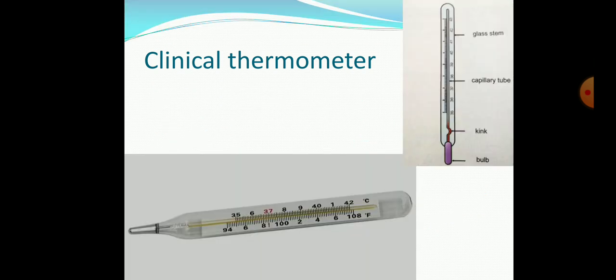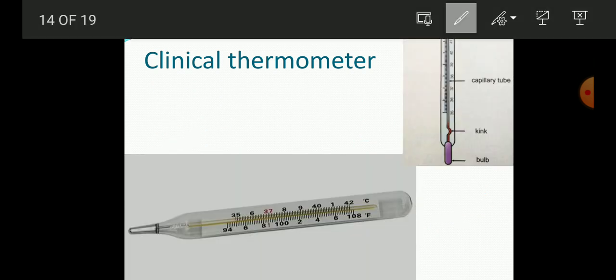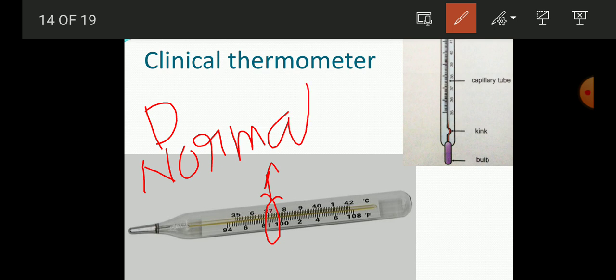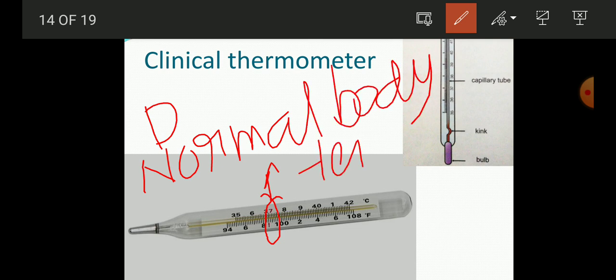So here you can see the thermometer. This red line will show you the normal human body temperature, 37 degrees Celsius. This is the normal body temperature, that is 37 degrees Celsius.